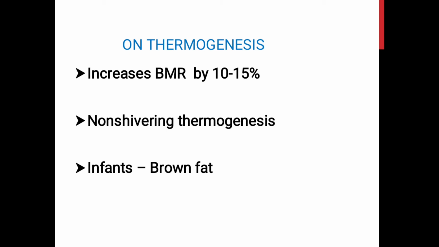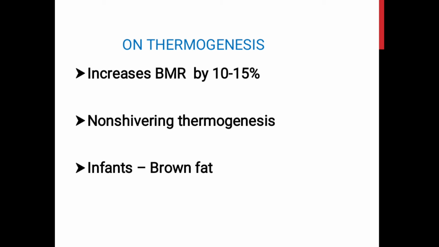This means the foodstuffs are actually oxidized to release heat rather than ATPs. Usually the foodstuffs are oxidized to produce ATPs, but here they are oxidized to release heat. Both the increased sympathetic stimulation as well as the increased secretion of the catecholamines can cause this chemical thermogenesis.